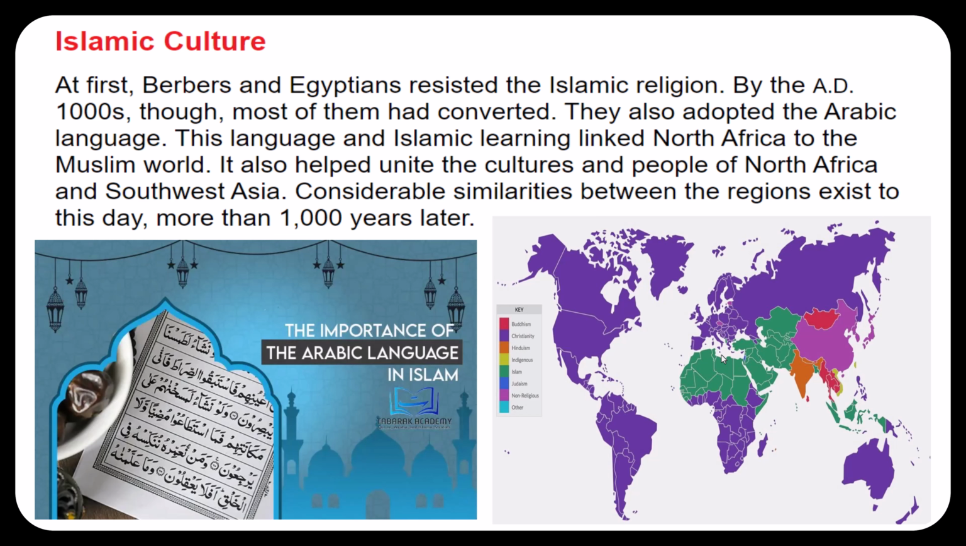And we can answer question 18. What two major changes did the Berbers and Egyptians make by the 1000s AD? Two main changes. They converted to Islam and they adopted the Arabic language.